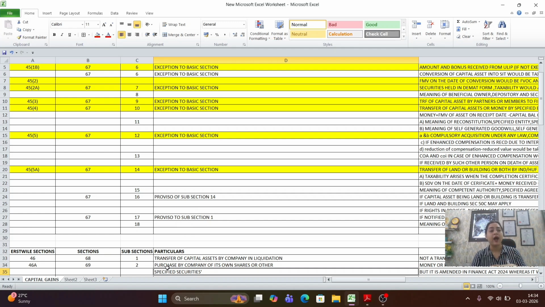And when I say that the language of the Act has been changed, you will only come to know if you keep both the Acts in front of you and compare line by line. Otherwise, if you read only Income Tax Act 2025, you will hardly be able to recognize what the actual difference is.